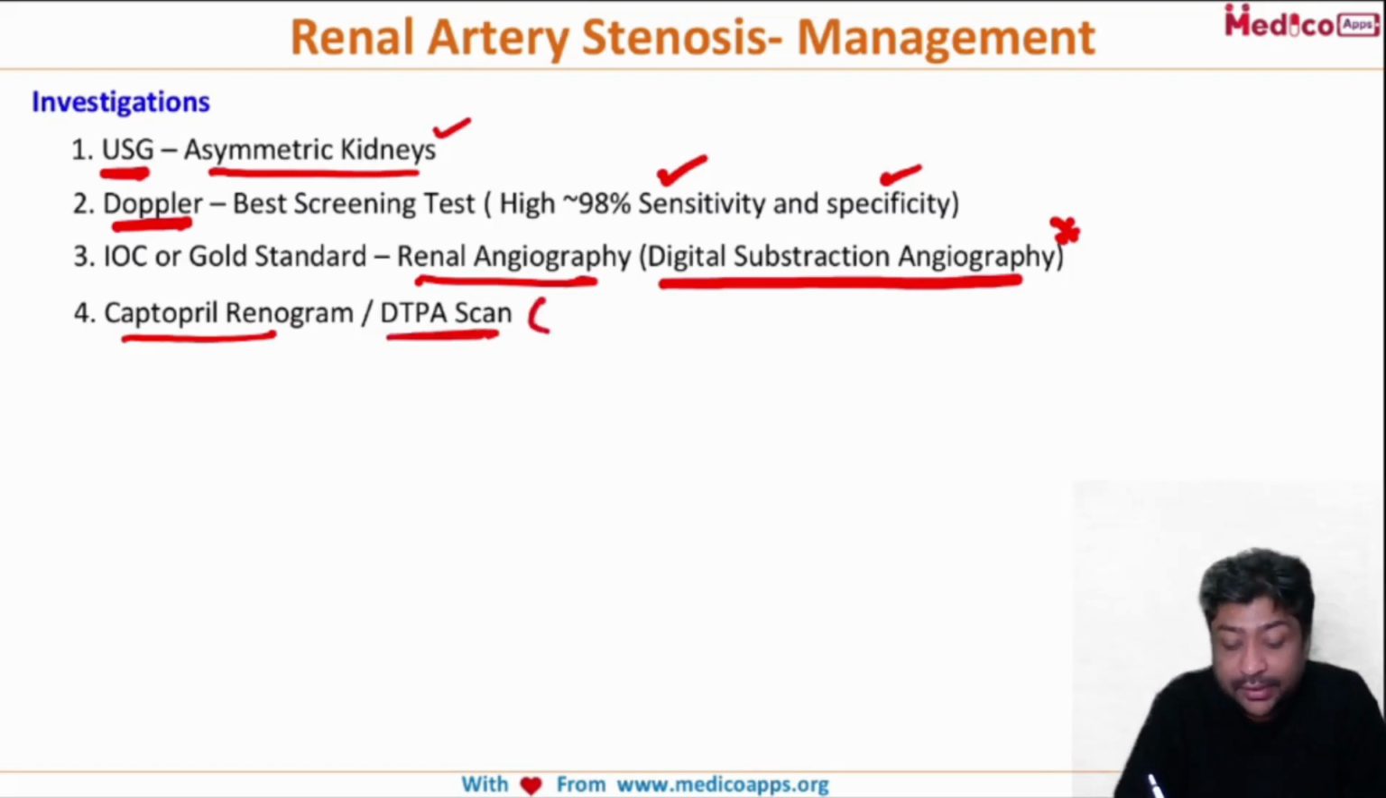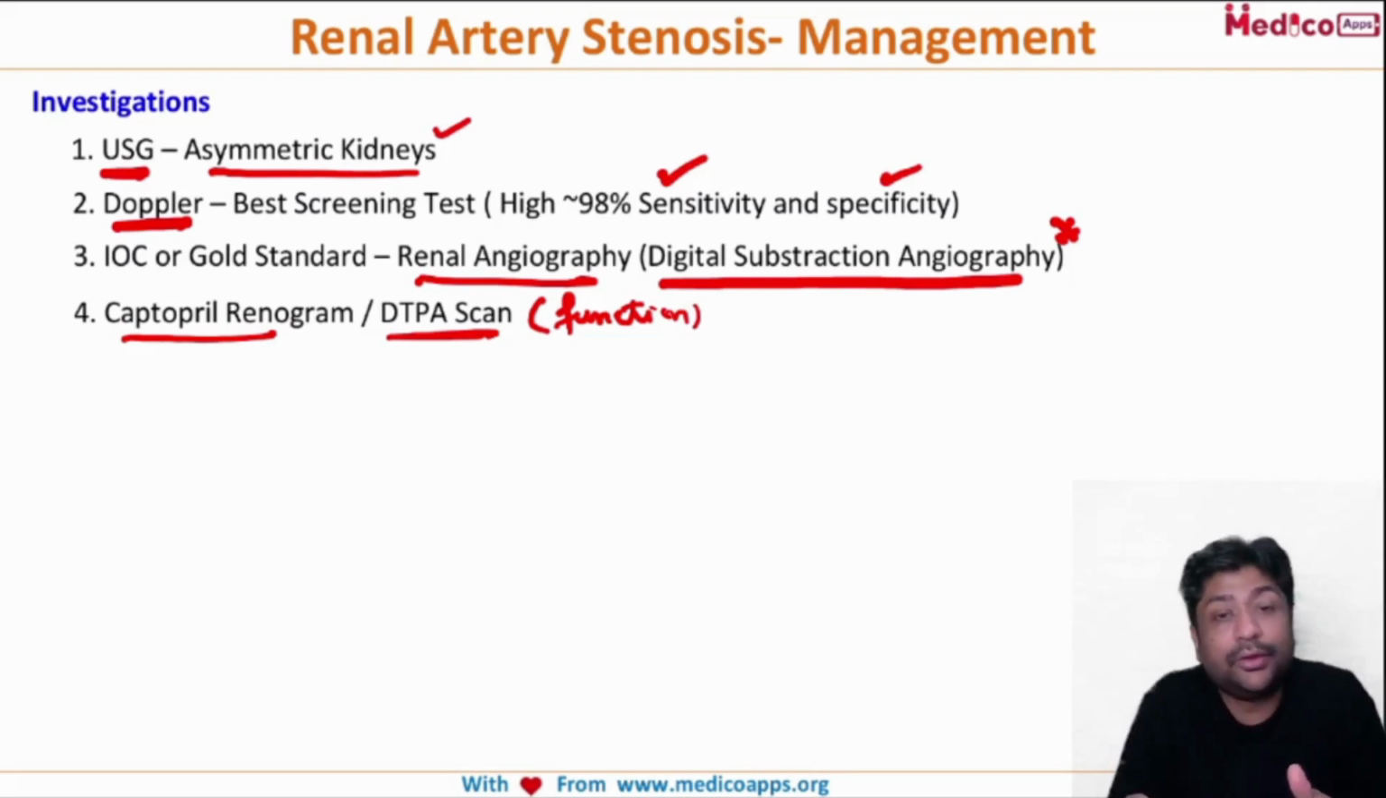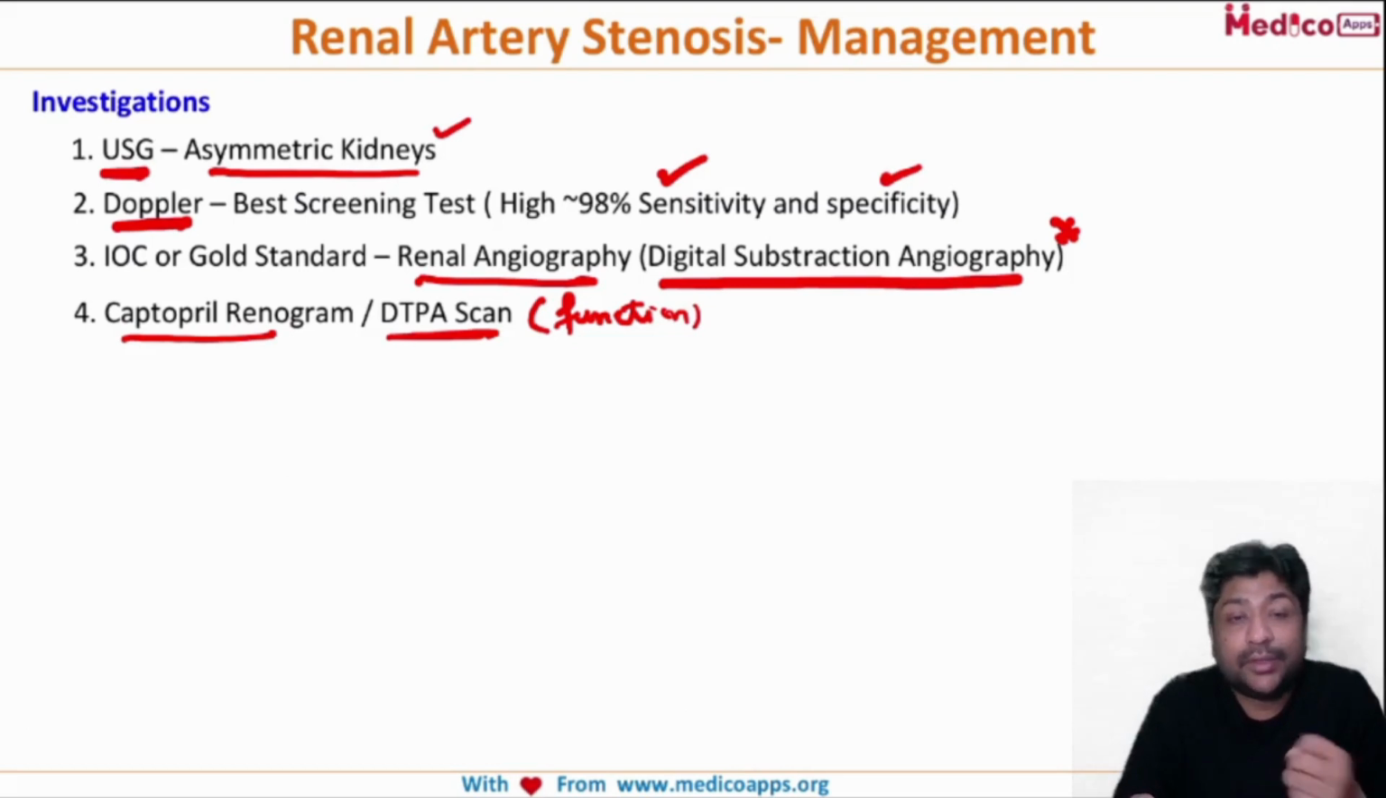Now we know DTPA scan is basically a functional scan. What we do is we take the scan before giving the ACE inhibitor and after giving the ACE inhibitor. After giving the ACE inhibitor, the site which has renal artery stenosis will show much less uptake of the dye. So again, captopril renogram or DTPA scan is a very important investigation of choice. The next investigation may be an MRA angiography.